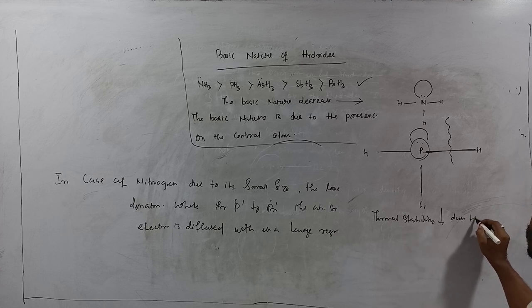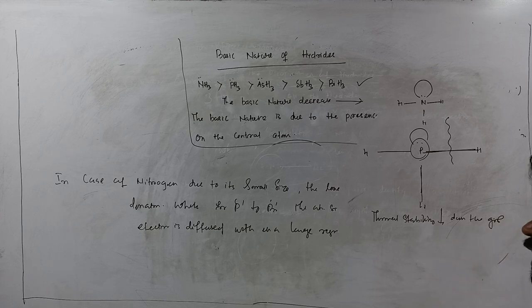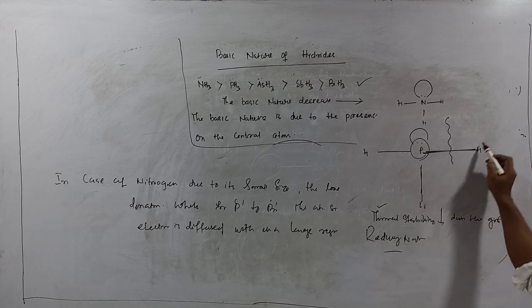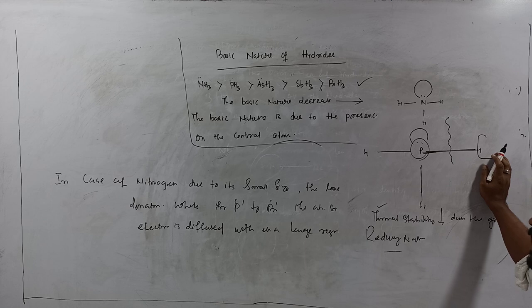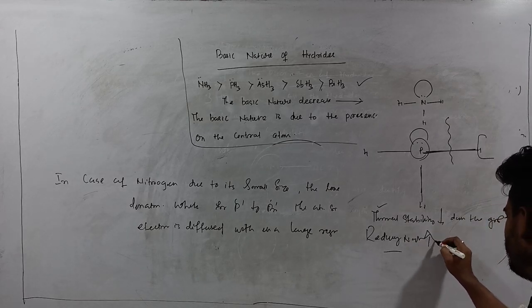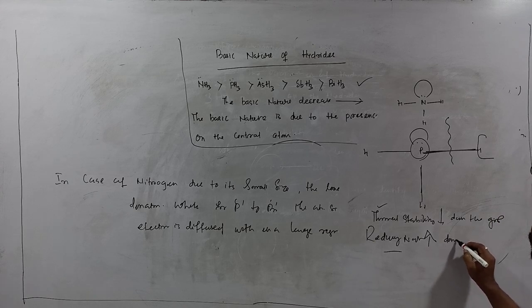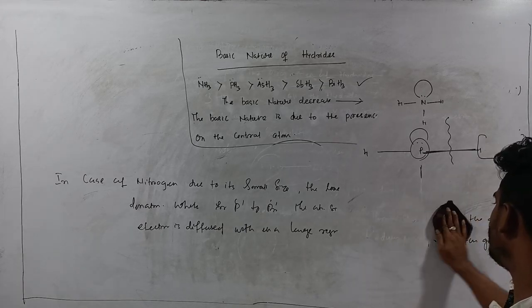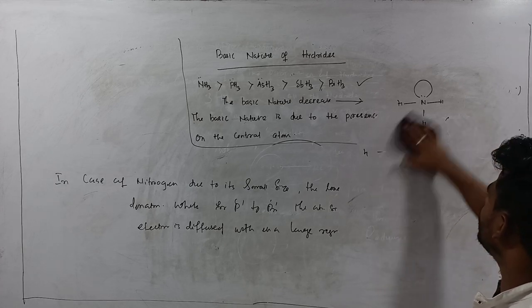So I can write over here, thermal stability decreases down the group. At the same time I need to discuss their reducing nature. The weaker the bond, the easier the removal of a proton, so it can act as a very good reducing agent. So reducing nature increases down the group. With this, next we will discuss the melting and boiling points of hydrides.